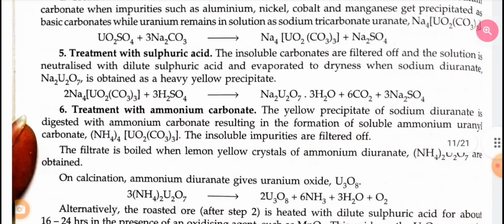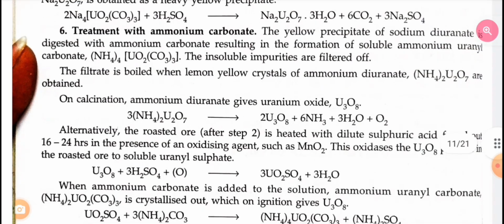Sixth, treatment with ammonium carbonate. The yellow precipitate of sodium diuranate is digested with ammonium carbonate, resulting in the formation of soluble ammonium uranyl carbonate. The insoluble impurities are filtered off. The filtrate is boiled, when lemon yellow crystals of ammonium diuranate are obtained. On calcination, ammonium diuranate gives uranium oxide. Alternatively, the roasted ore is heated with dilute sulfuric acid for about 16 to 24 hours in the presence of an oxidizing agent such as manganese oxide.